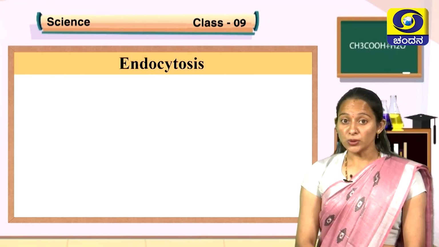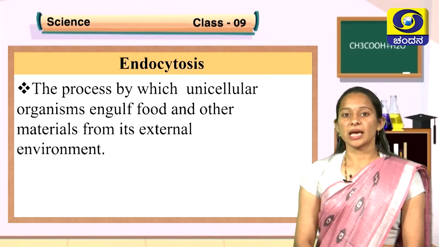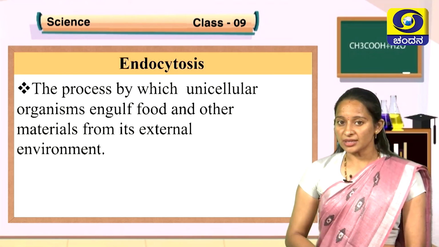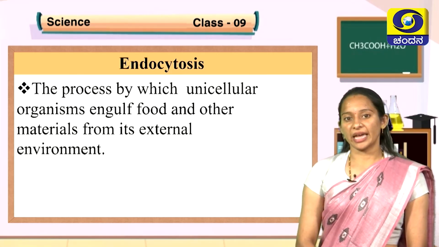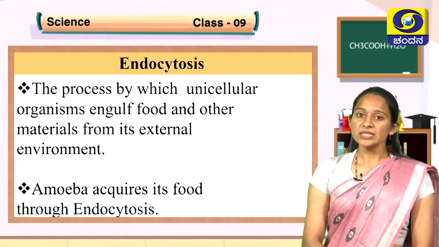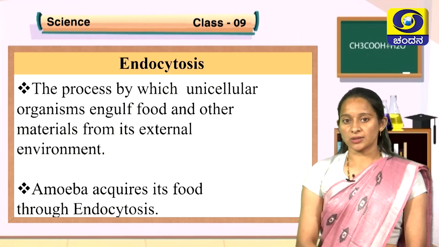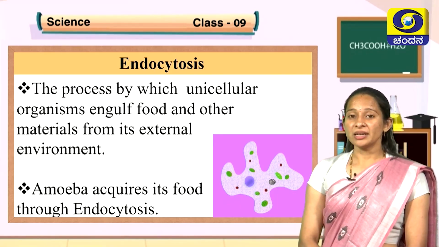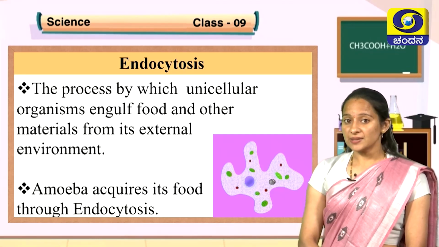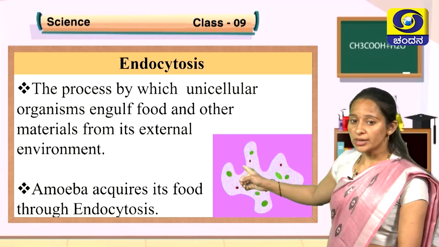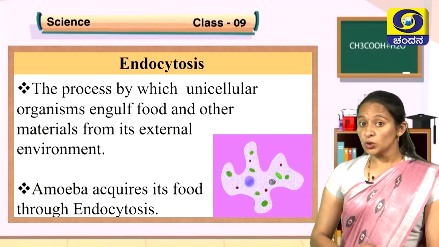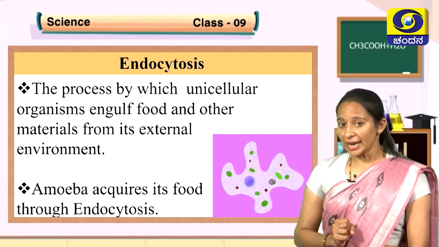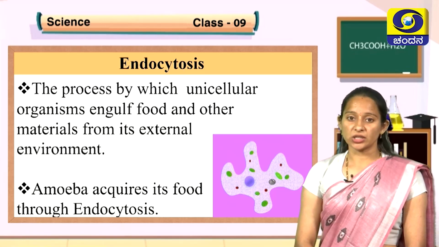That means endocytosis is a process by which unicellular organisms engulf food or other substances from their external environment. Amoeba acquires its food through endocytosis. You can see the image of amoeba. Amoeba is specialized in not having any fixed shape. It has finger-like projections called pseudopodia. These pseudopodia help in engulfing the food. The process of engulfing food by amoeba is called endocytosis.